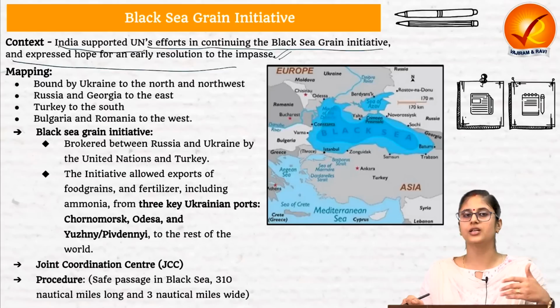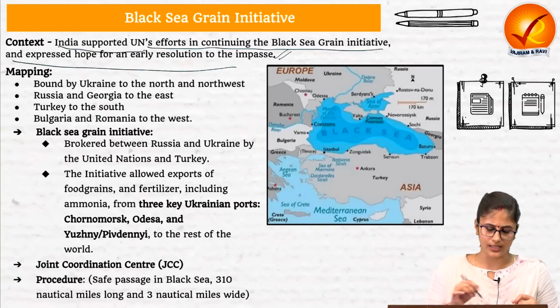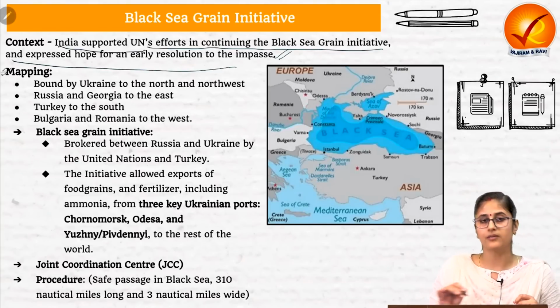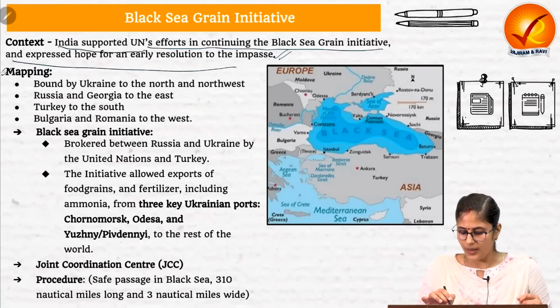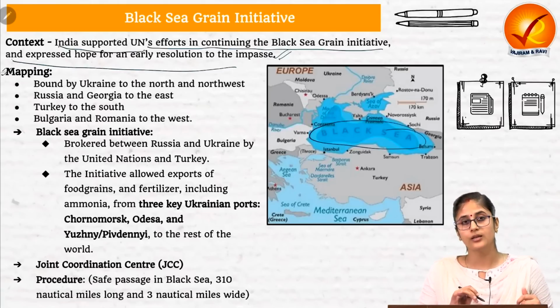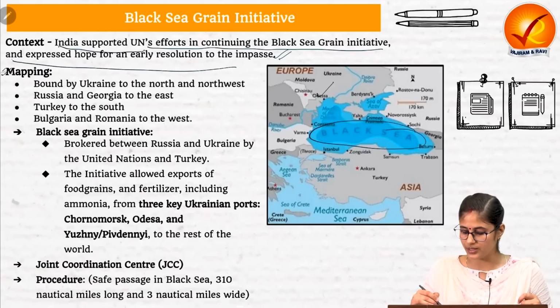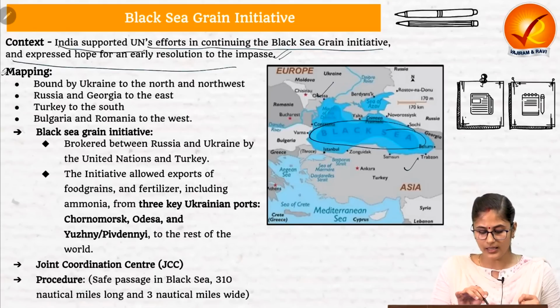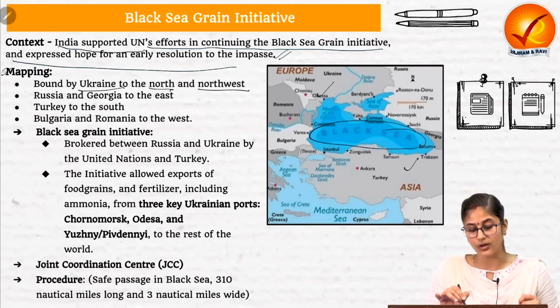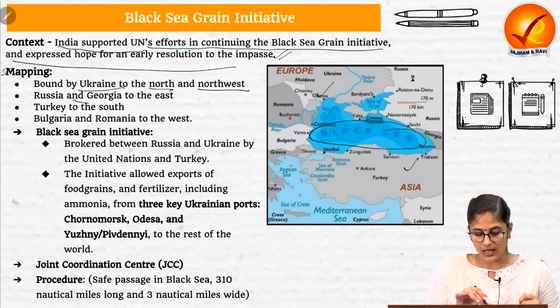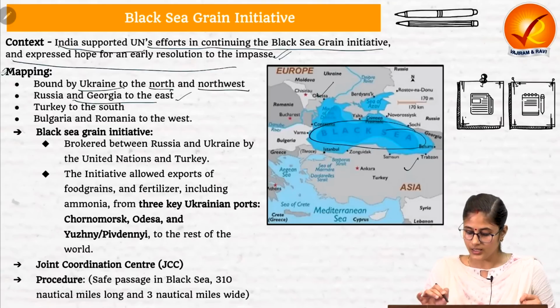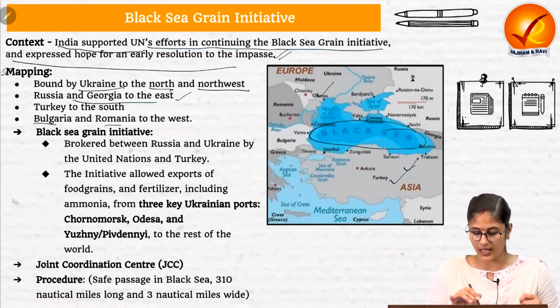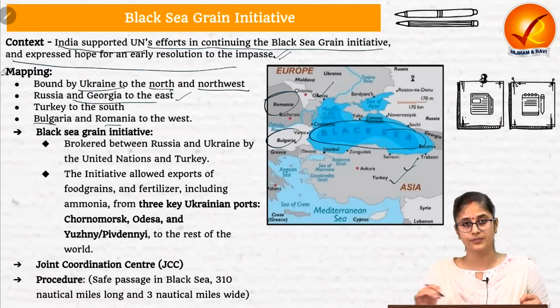Russia is not ready to extend this Black Sea Grain Initiative. In this regard, the first thing that we need to understand is the mapping aspect with regard to the Black Sea. The Black Sea is basically an inland sea which connects the European region with the Asian region, and it is bounded by Ukraine on the north and northwest, Russia and Georgia to the east, Turkey to the south, and Bulgaria and Romania to the west.